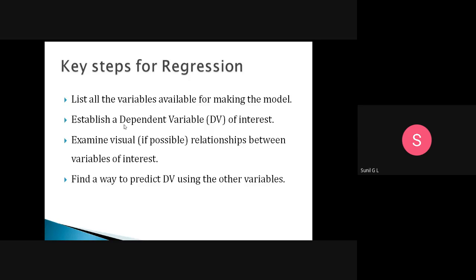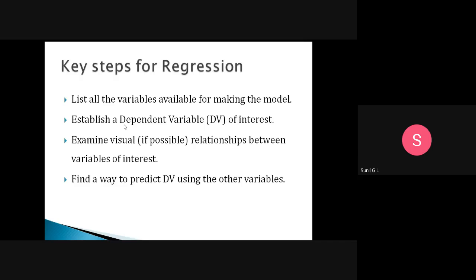After that, you need to establish a dependent variable of interest. The final dependent variable here is the final result. You need to identify the final result as the dependent variable among all the other variables.